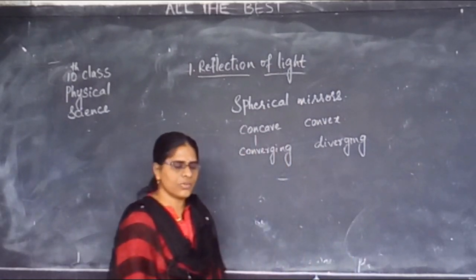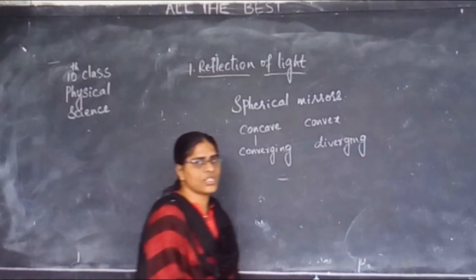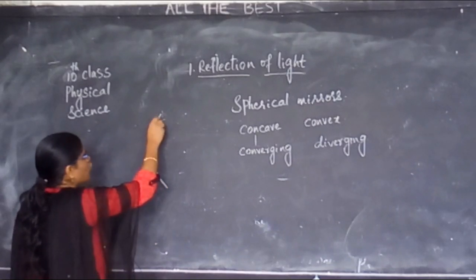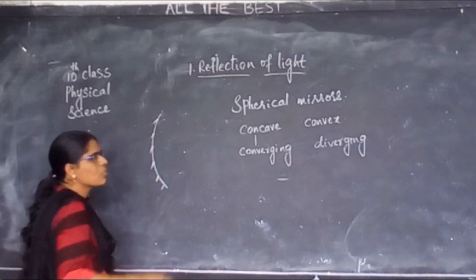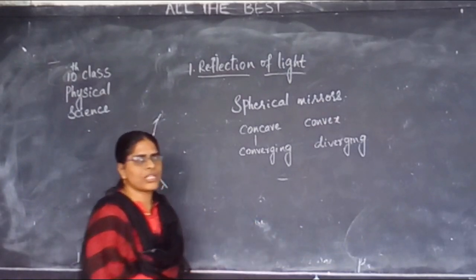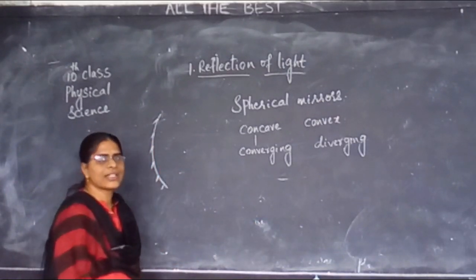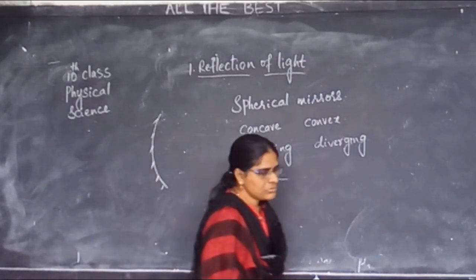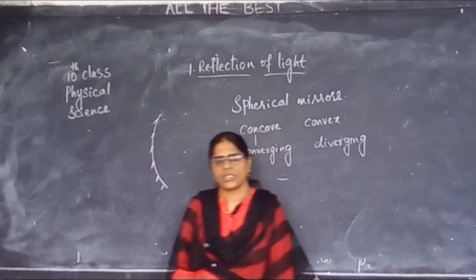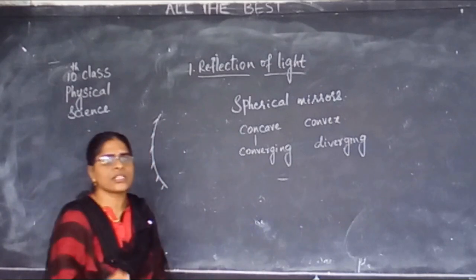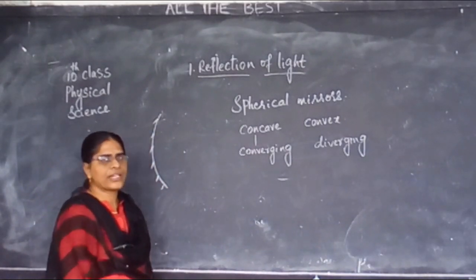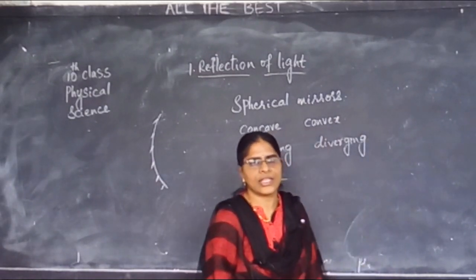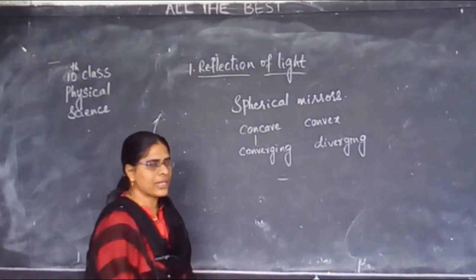Next, we have learned definitions in the mirror. We have drawn the mirror. One side of the mirror we have polished. The other side we call the reflecting surface. Inner surface is reflecting in a concave mirror and the outer surface is reflecting in the case of a convex mirror.